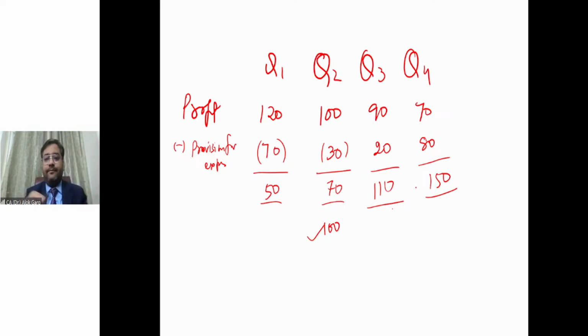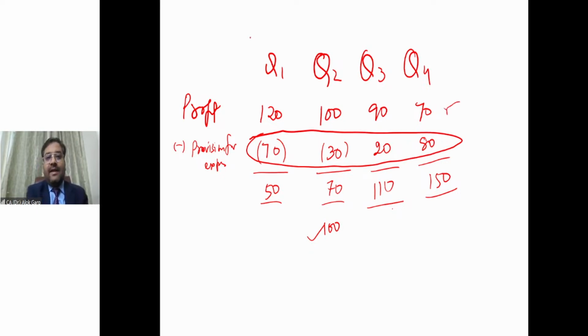Guys, if you see, the provision which was created in Q1 and Q2 got reversed in Q3 and Q4, the entire provision, right? And without provision, if you look at the profit numbers, it is a declining trend.